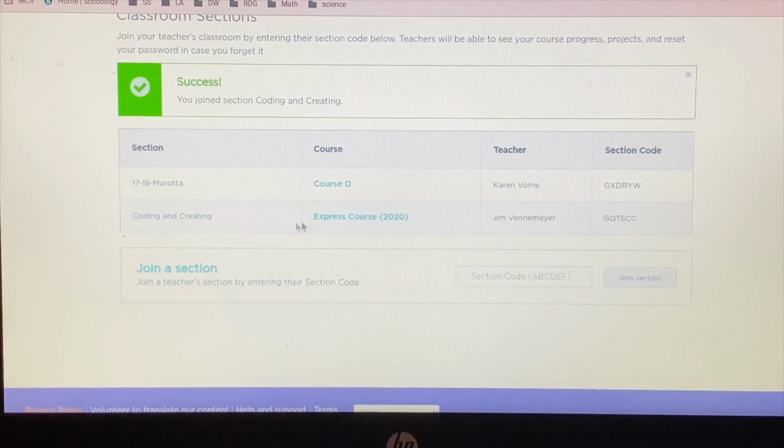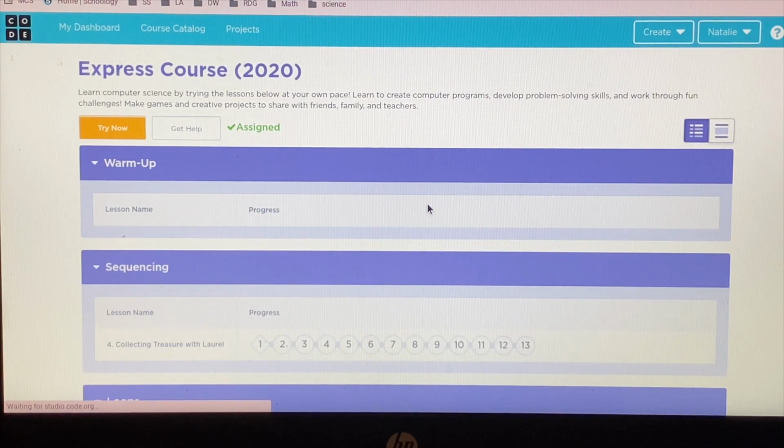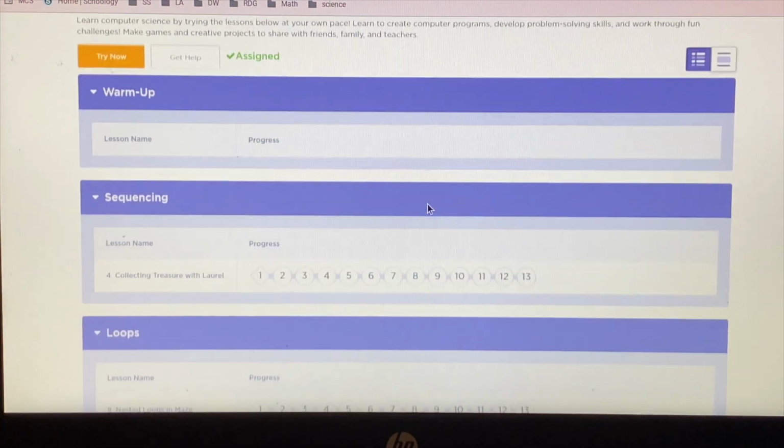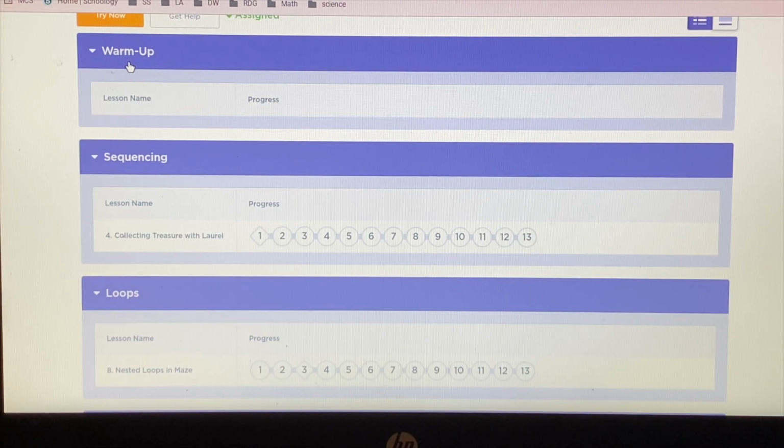The name of our class that I'm assigning is called Express Course 2020, and you can click there. And what you'll notice is that I have just selected a few lessons that go along with what everyone is learning on the iPad. So right here in the warm-up section, there's no lessons that I selected for that part of the course. Under sequencing, I chose this one called Collecting Treasures, and it's a similar content to what you do in Swift Playgrounds where you're collecting the gems. So this will be your activities.